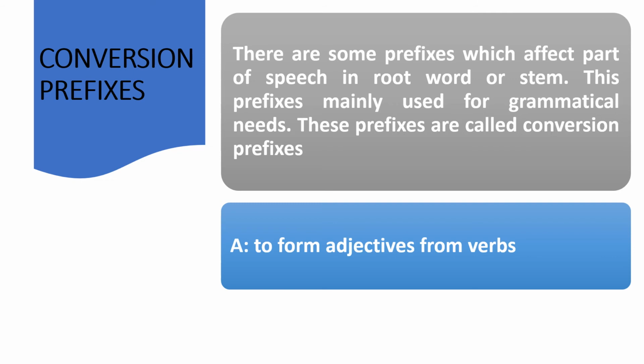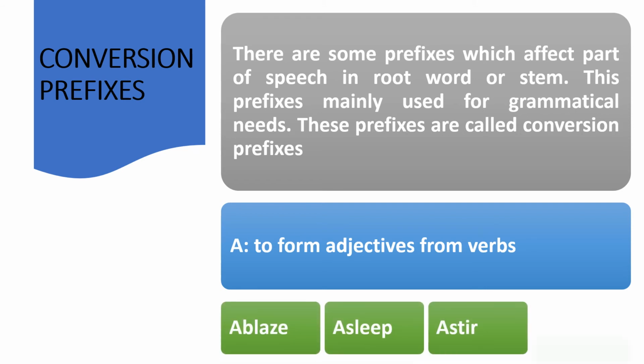like in ablaze, which is formed from blaze, and asleep, which is formed from sleep, and astir and agog. These adjectives formed by adding the prefix a before a verb are used mostly as predicative, like the house is ablaze or he is asleep.